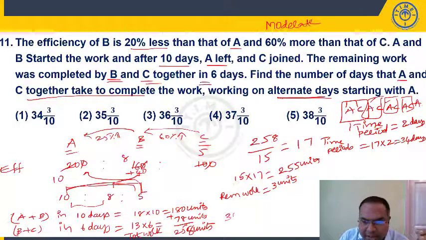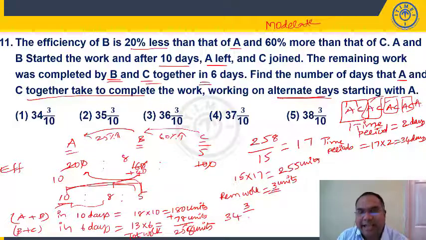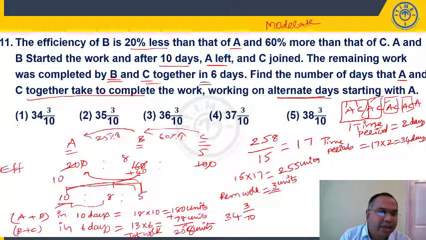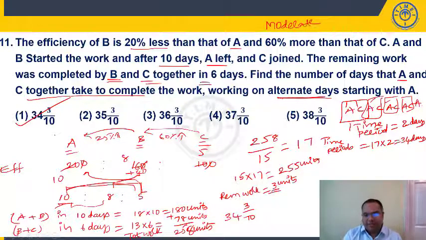So 34 days are completed. Still how much work is left over? 3 units. So A will come to work. A can do how many units per day? 10 units. Only 3 units left over, so he will complete in less than 1 day. So 3 by 10 days. So 34 and 3 by 10 is present in the first option.